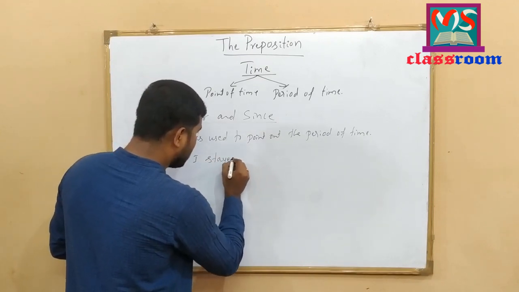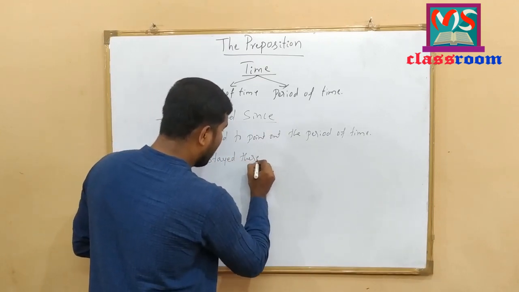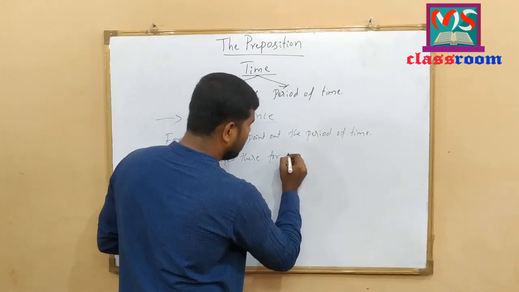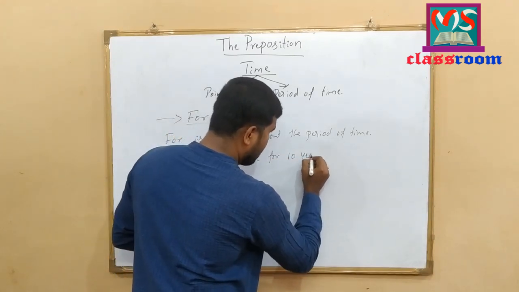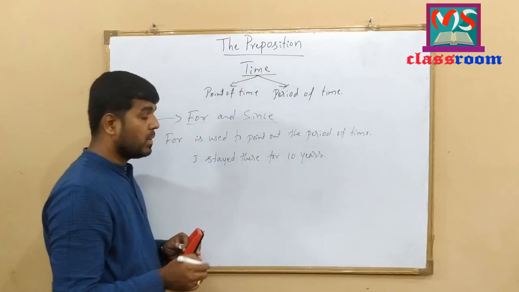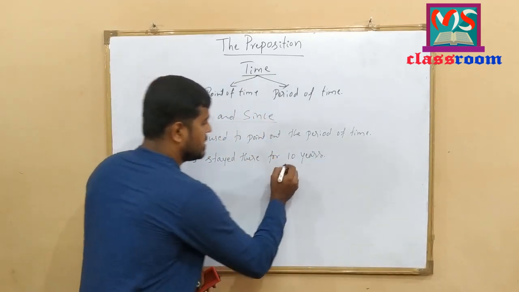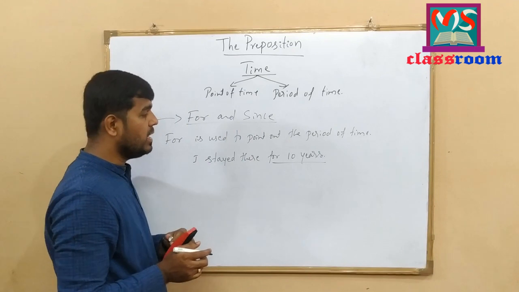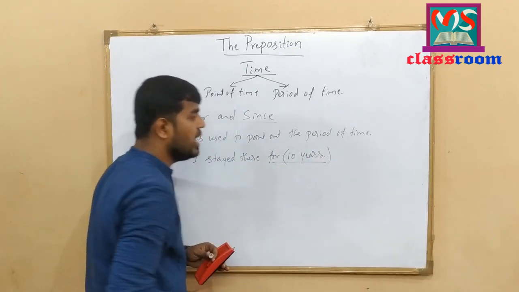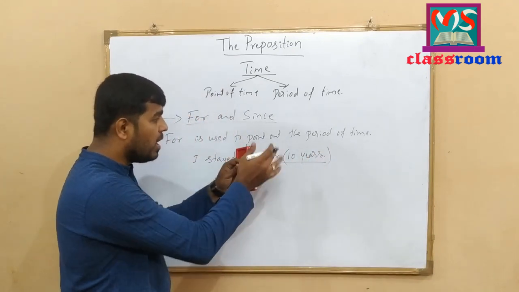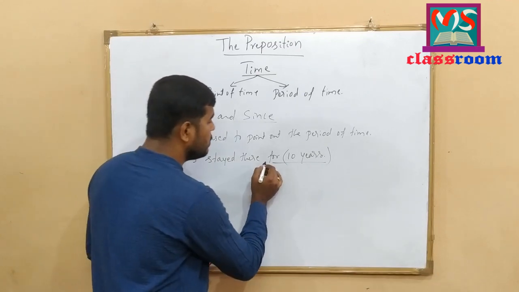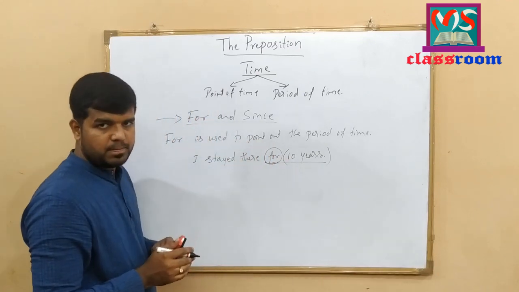I stayed there for 10 years. Look at here. I stayed there for 10 years. 10 years is a period of time. So I have used the preposition for here.